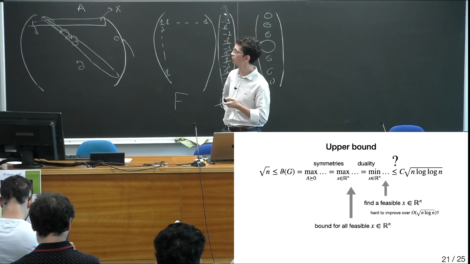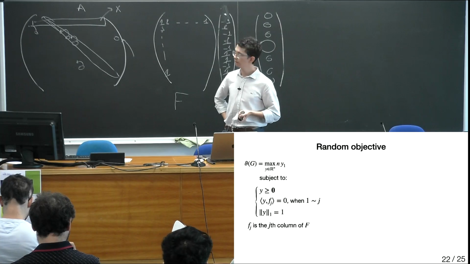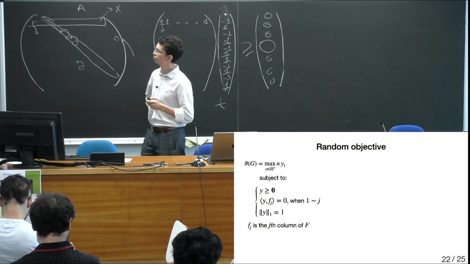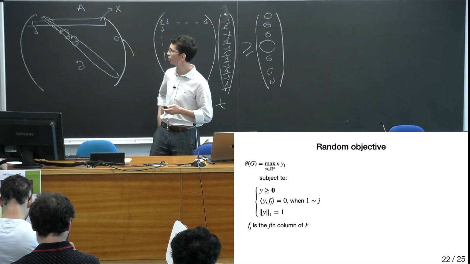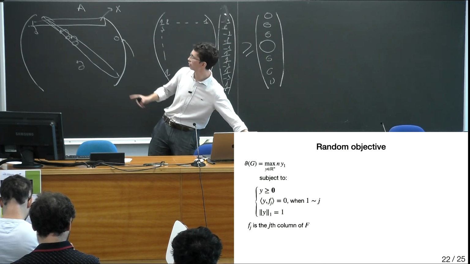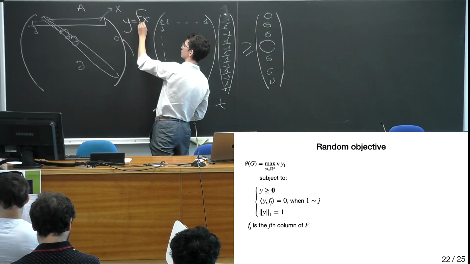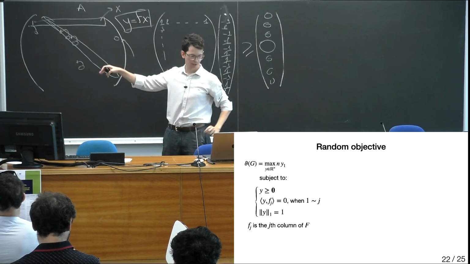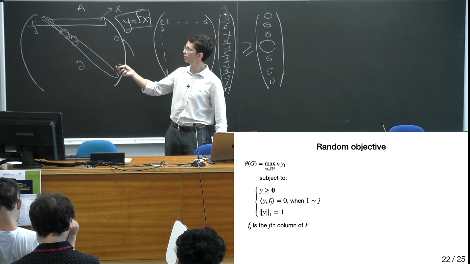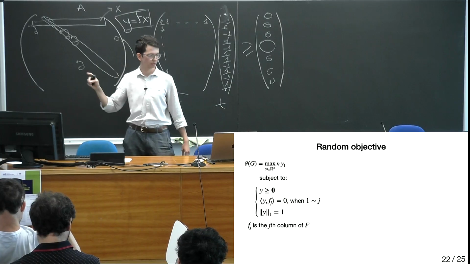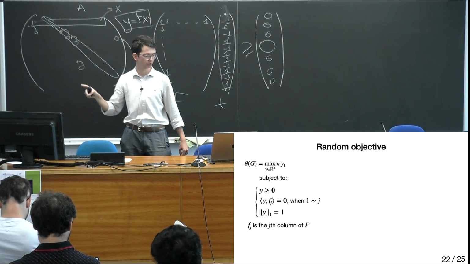So yeah, upper bound the max linear program. The first step in doing this is, so here is the program again. It's the same program as before, but here I just used a change of variables, but it doesn't matter. So here the vector y is f times x as before. I want to maximize over the vector y, n times the first coordinate, subject to the vector y being non-negative. The fj is the jth column of f.